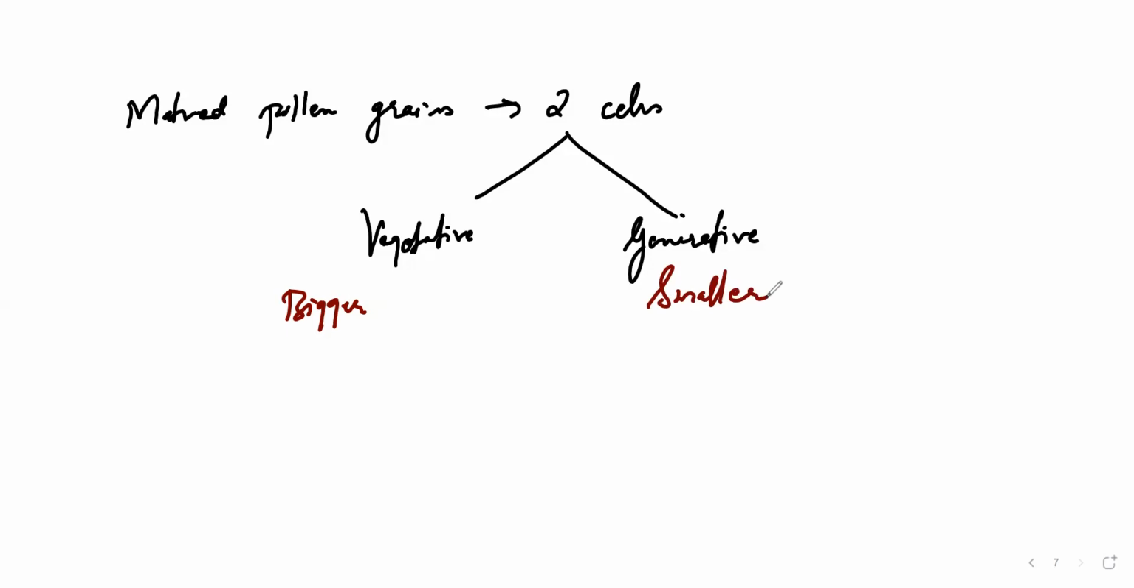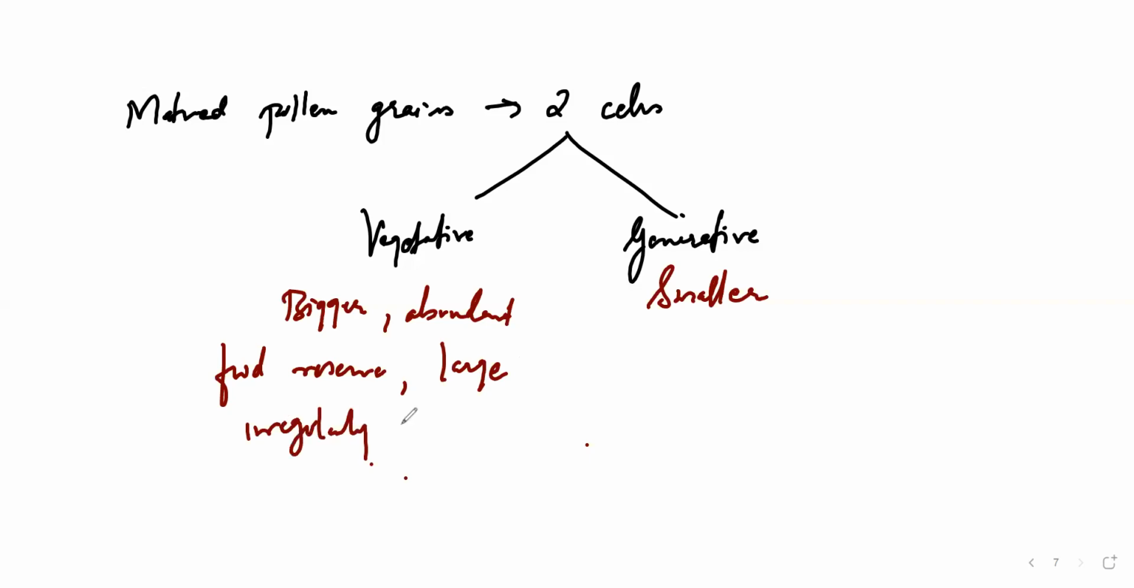Because the vegetative cells are bigger, a lot of food can be accommodated in them. So hence it has what? Abundant food reserve. It means it can store more food. And plus it has a large and irregularly shaped nucleus. Then the generative cells are smaller. Because they are smaller, they have the capacity to float, where? In the cytoplasm of the vegetative cell.